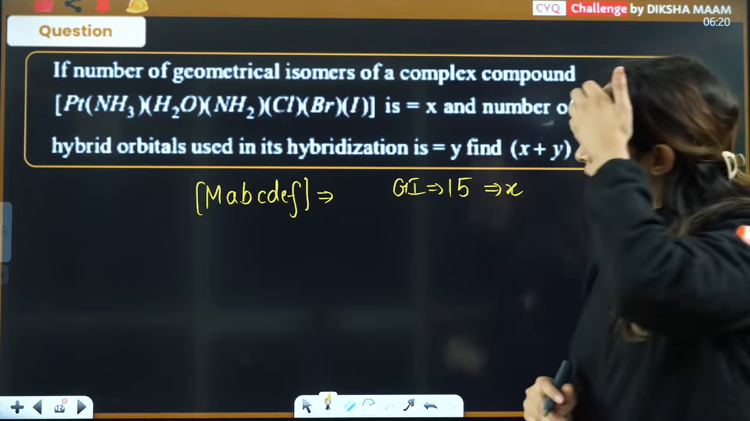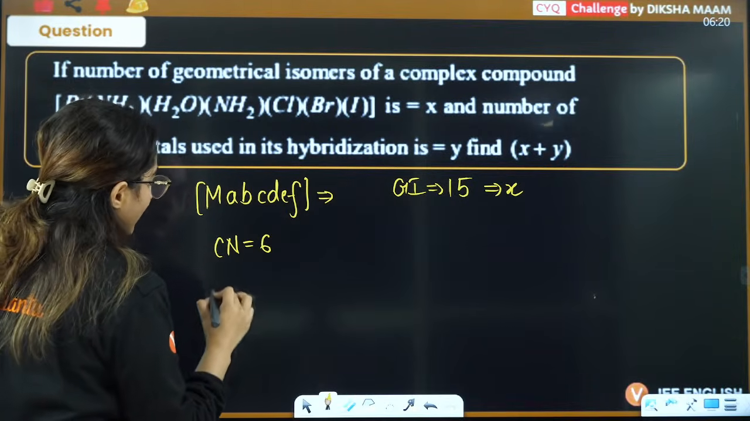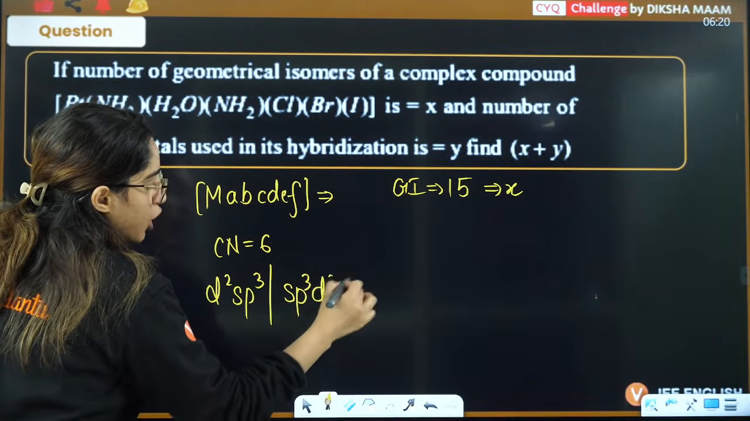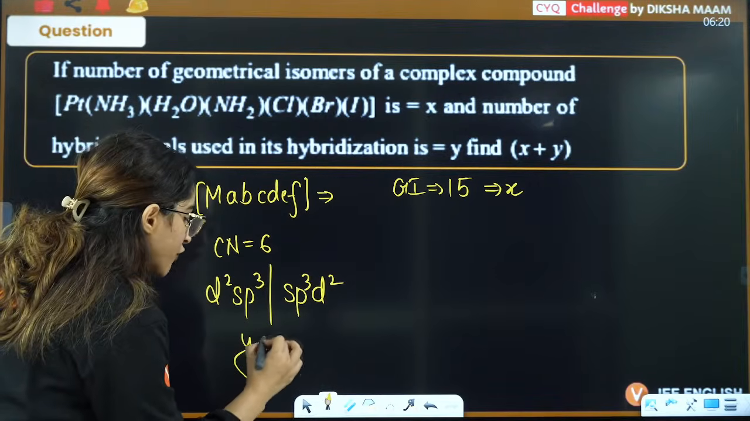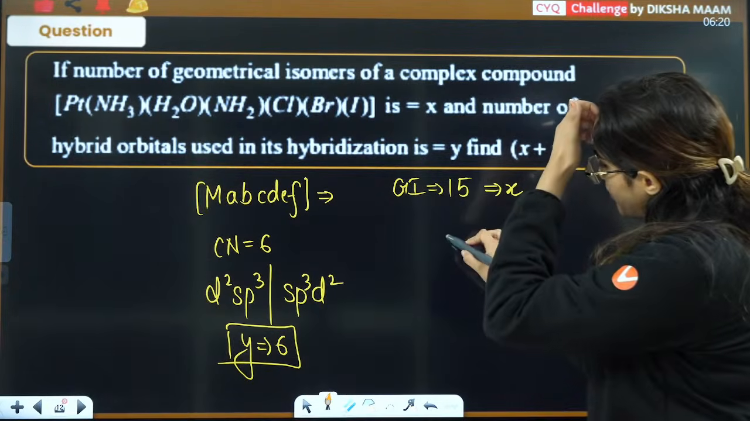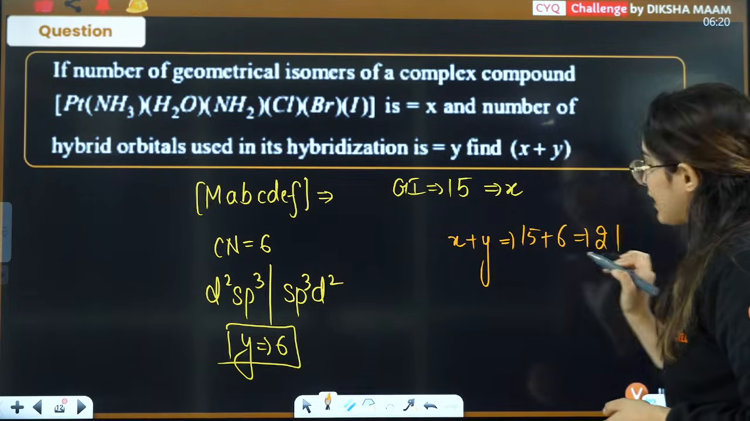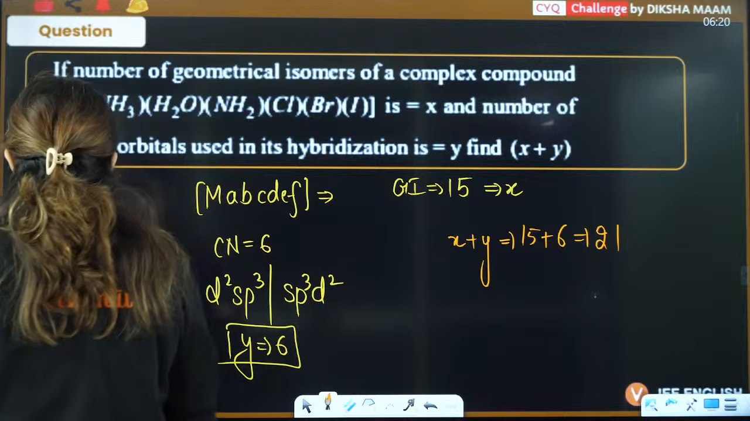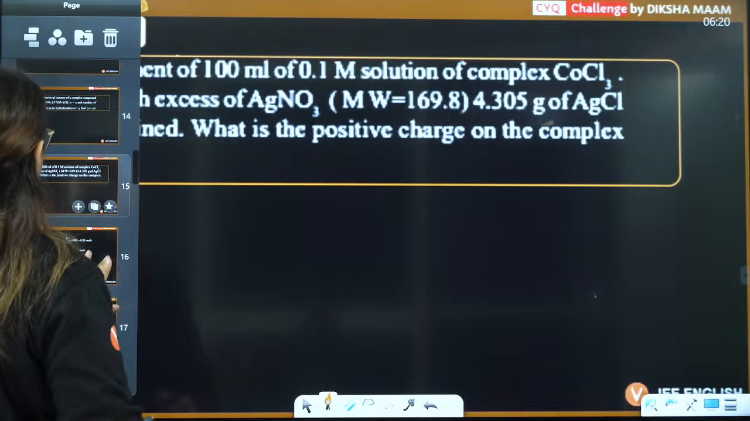How many orbitals are involved in hybridization? The coordination number is 6. For 6 coordination number, either it can be d2sp3 or sp3d2. Both of them have the number of hybrid orbitals as 6. So the answer is going to be X plus Y, that is 15 plus 6, that is 21. Is that clear, everybody? So 21 is the correct answer here.